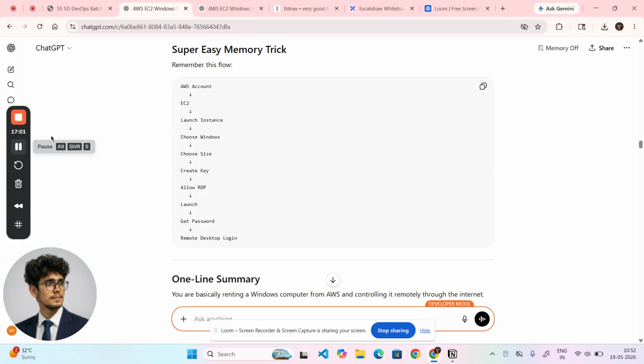So guys, here what is happening? Coming to the super easy memory tricks, right? So here we have certain steps. AWS account, EC2 instance, launch instance, choose the Windows, choose the size, create the key pair, allow the RDP, launch, get password, remote desktop login.